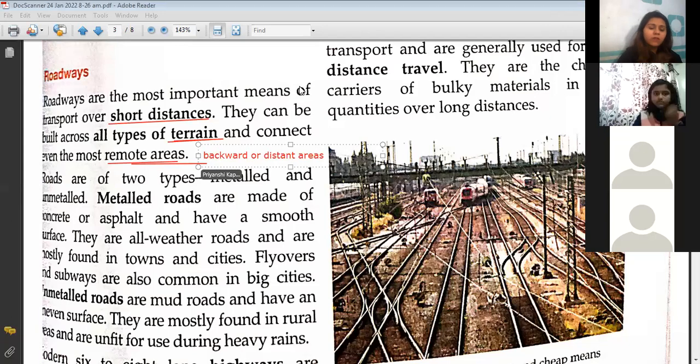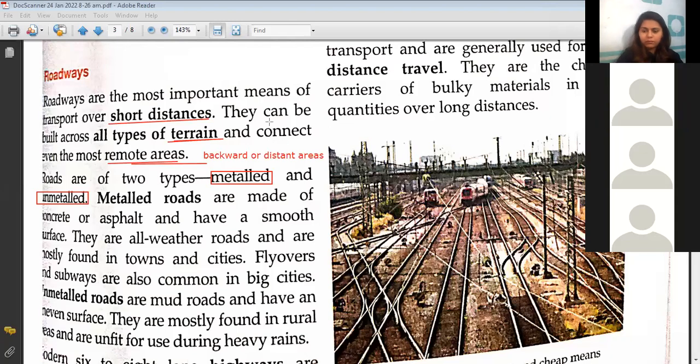Next, roads can be classified. Children, in this chapter you can make n number of flowcharts, right? Now they have divided roadways into two types. Roads are of two types. What are the two types of roads, children? Ma'am, metalled and unmetalled. We call them metalled roads and unmetalled roads. What are the two types of roads we have here? Metalled and unmetalled roads, right? Clear?